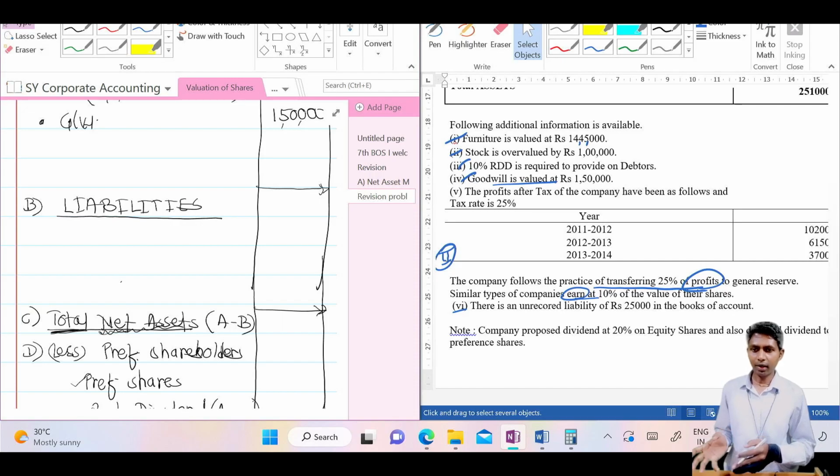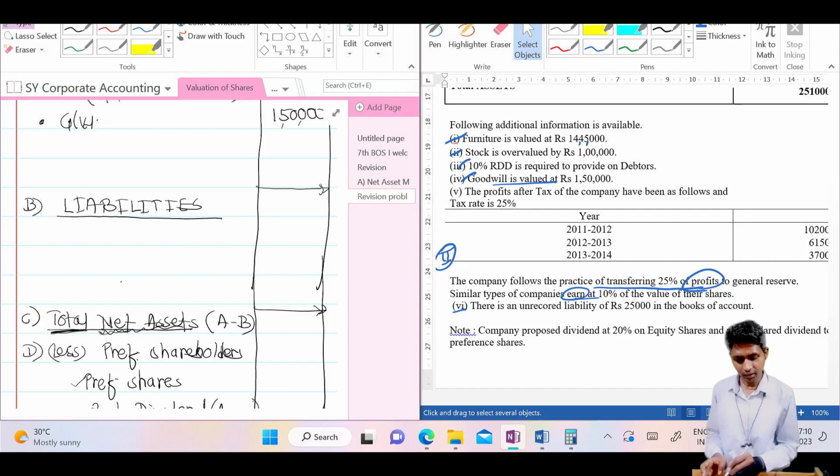If you have unrecorded assets, some typewriter, because of depreciation you will not find it in the balance sheet, but that is there in the books. While doing the valuation we take that into account also, because by selling that we will get some nominal amount, but why ignore that nominal amount when we want the correct answer? Therefore if that is an unrecorded asset or an unrecorded liability, consider that in the calculation.